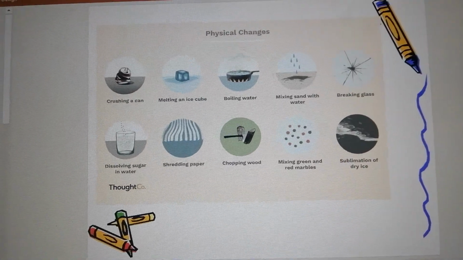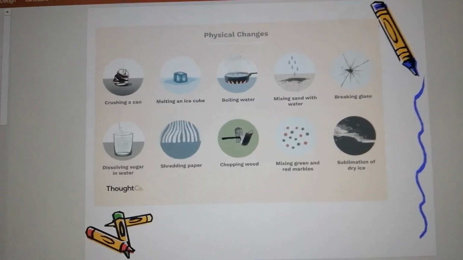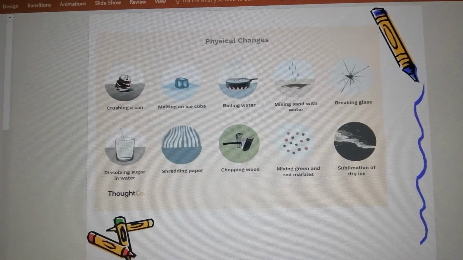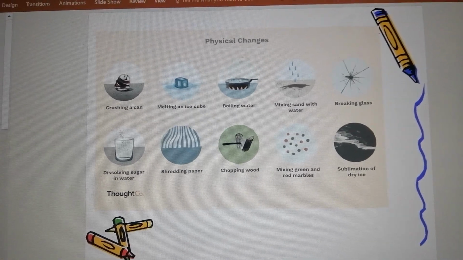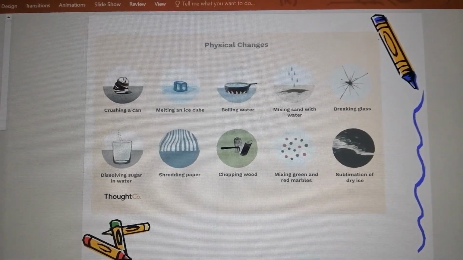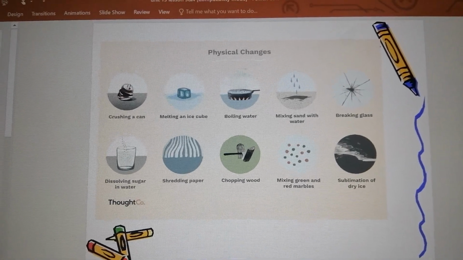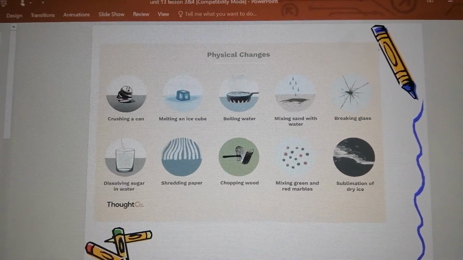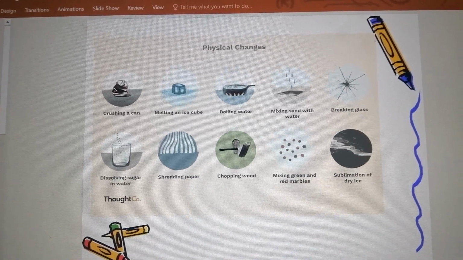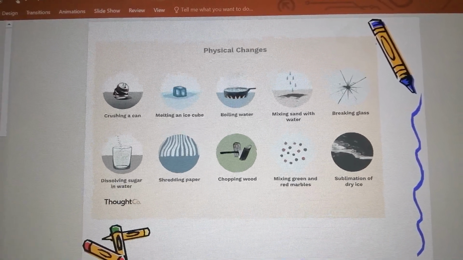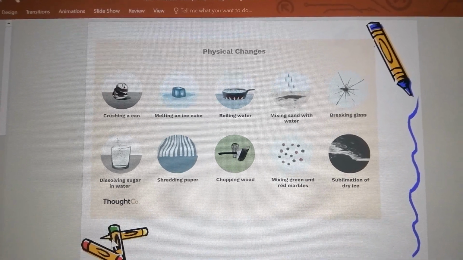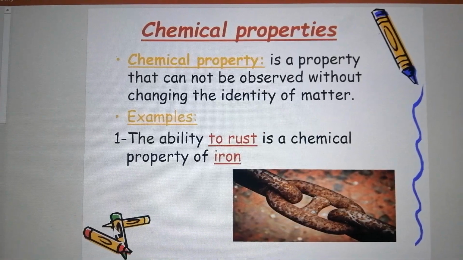Dissolving sugar in water. When we dissolve sugar in water, this is called physical change. Still, it is water and sugar. Shredding paper. When we cut a paper into small pieces or small shreds, did we change the paper? No, it's still paper. So we call it a physical change. Mixing marbles, colored marbles, green and red. They are still marbles. We didn't change them into a new substance. Okay? All this is called physical change.